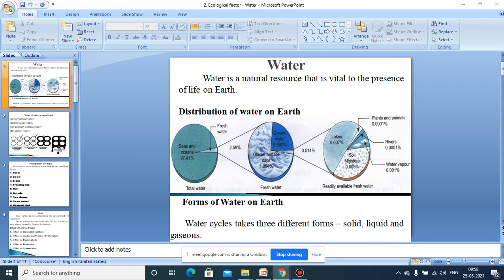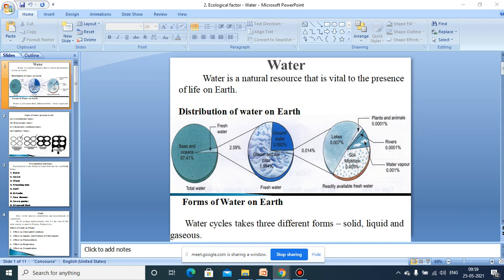So thereby we can see the maximum amount of water present on the earth is in the seas and oceans, which is unfit for drinking purposes. And most of the fresh water available is in the frozen form, in the form of glaciers, and they are also in the polar region.